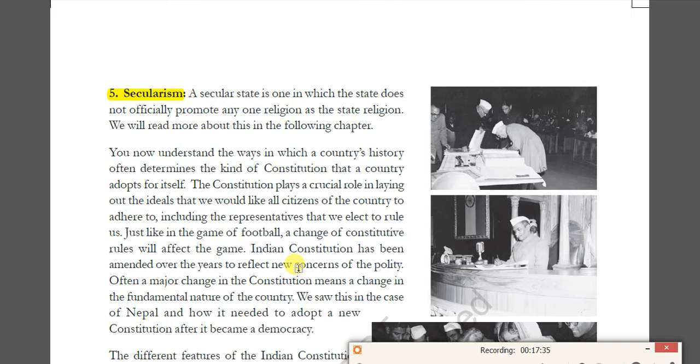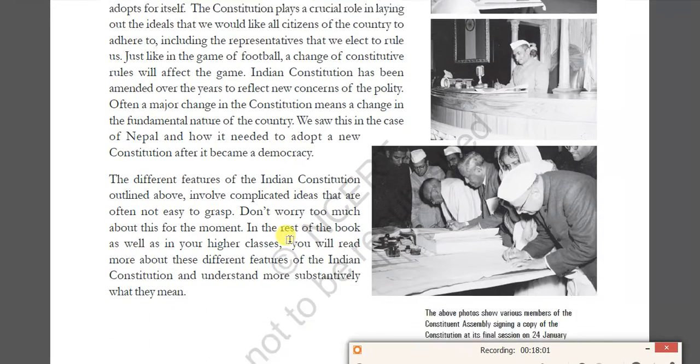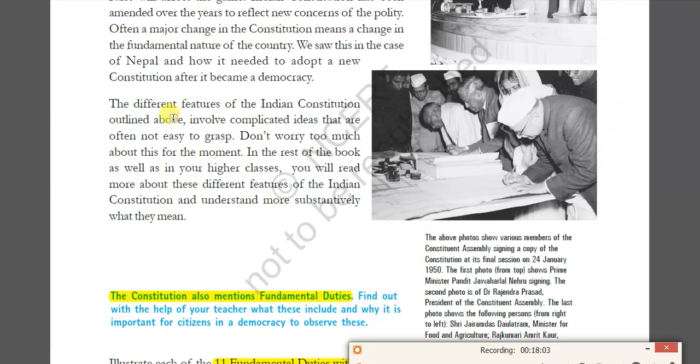India is a secular country. That is, the state has no particular state religion. The state will give importance to all religions equally, but does not support any single religion as a state religion. That is the major definition of secularism. So these are the five important key elements of the Indian Constitution. There are different features of the Indian Constitution that we are also going to discuss.